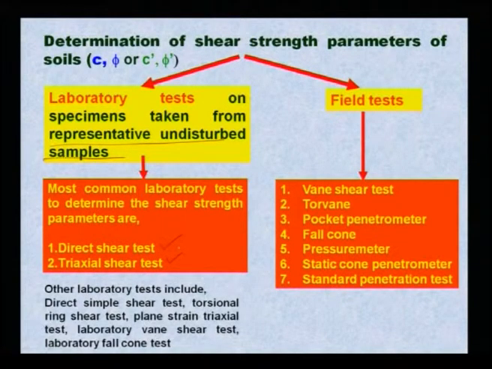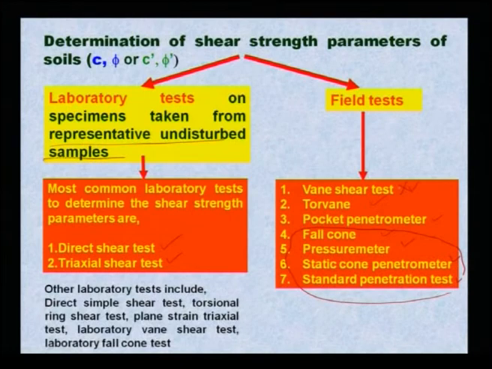And in field tests, shear strength parameters you can measure by vane shear, by means of Torvane, pocket penetrometer, fall cone, pressure meter, static cone penetrometer, standard penetration test. We have almost discussed all these except this vane shear, that I will show you later on. So these are the tests, the different tests I can do in the laboratory as well as the field, so that the shear strength parameters of soil can be determined.